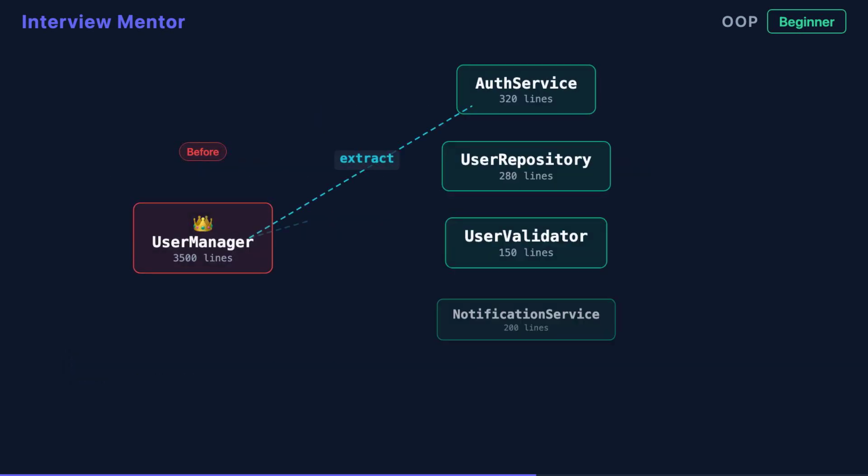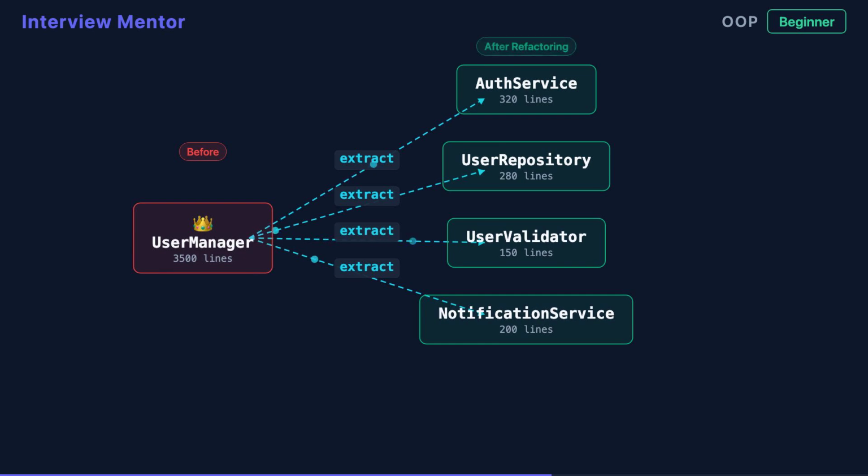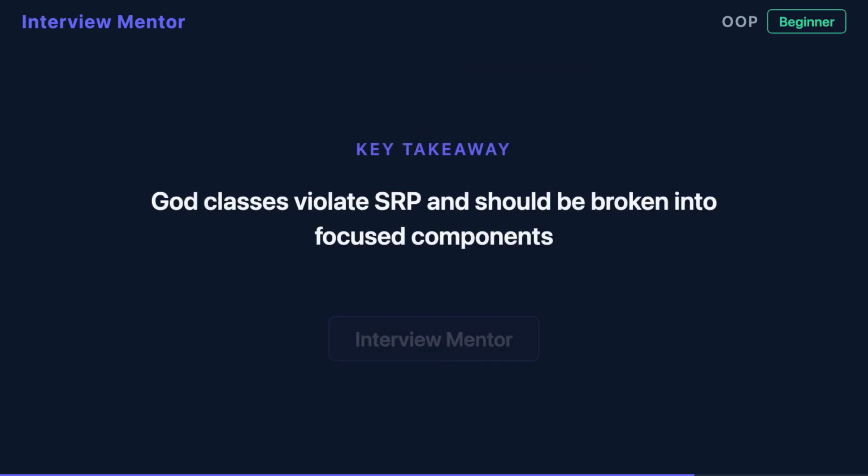The solution is refactoring. Break the God class into smaller, focused classes, each with a single responsibility. Extract related methods into dedicated service classes, data access objects, or validators. The result is a cleaner architecture where each class does one thing well, making your code easier to understand, test, and maintain. Remember, God classes violate the single responsibility principle and should be refactored into smaller, focused components.